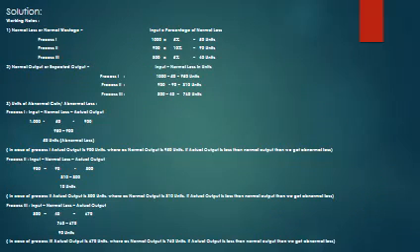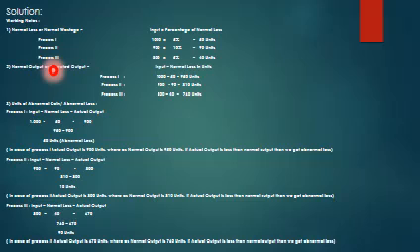Before going to solve, first we'll see the working notes. Normal loss or wastage: process 1, 1000 input, which is introduced at the beginning, and the percentage of normal loss is 5%, so the normal loss units is 50. Similarly, process 2, 900 into 10%, 90 units. Here the output of one process becomes input for the next process. Process 3, 800 units into 5%, it comes to 40.